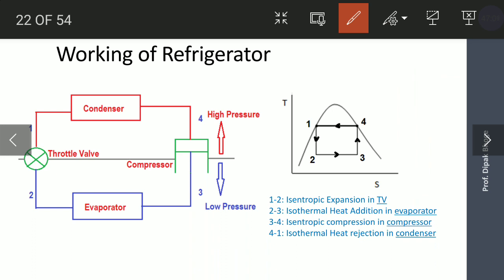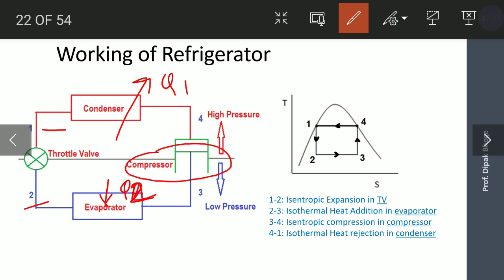If you see the working, 1 to 2 is the expansion in the throttle valve, and 2 to 3 is where heat is absorbed, Q2 amount of heat. The condenser rejects Q1 amount of heat into the atmosphere, and here we need to provide some compressor work, WC amount of work.